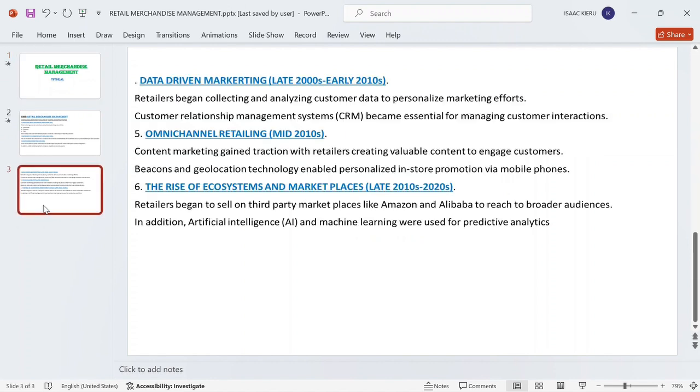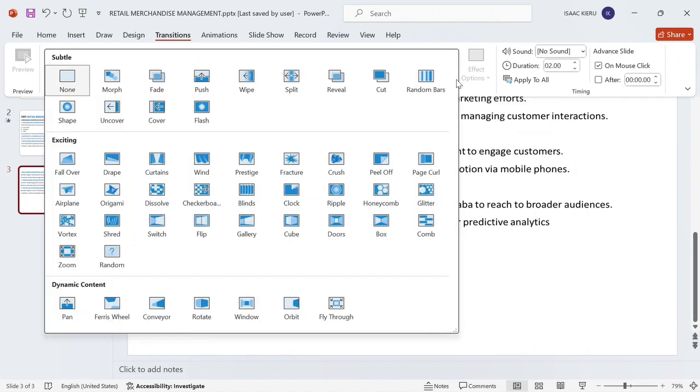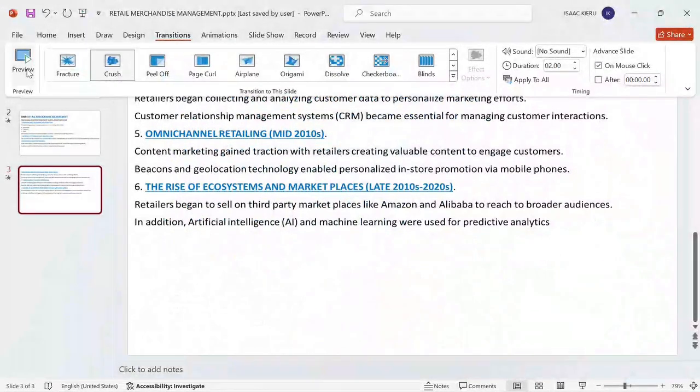So I'm just going to left click on my third slide, whereby I'm now going to add a transition. I'll just click on transitions here. There are different types of transitions. Once you left click on this button here, it is going to pop up all the transitions. You can start by testing, maybe crash, then click on preview. As you can see on your screen, it is showing you how it will appear.